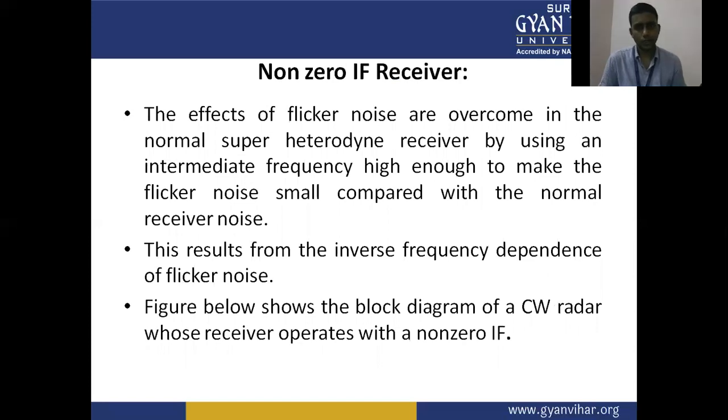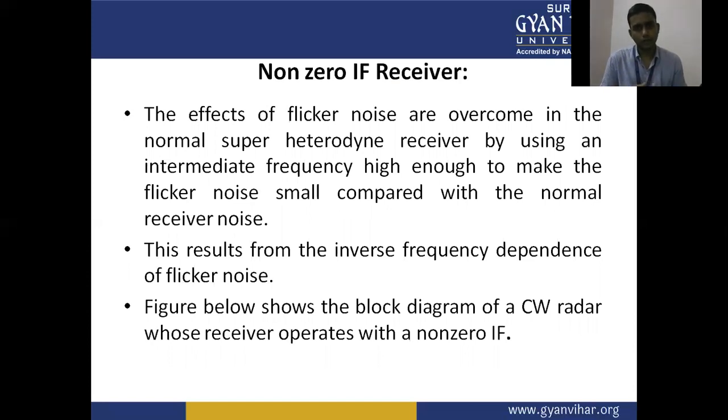Non-zero IF receiver: the effects of flicker noise are overcome in the normal superheterodyne receiver by using an intermediate frequency high enough to make the flicker noise small compared with the normal receiver noise.